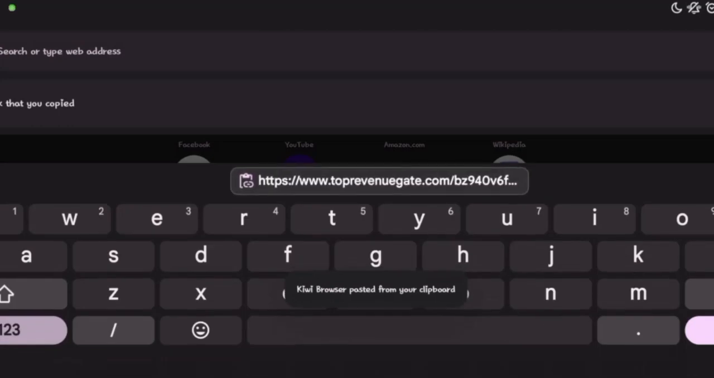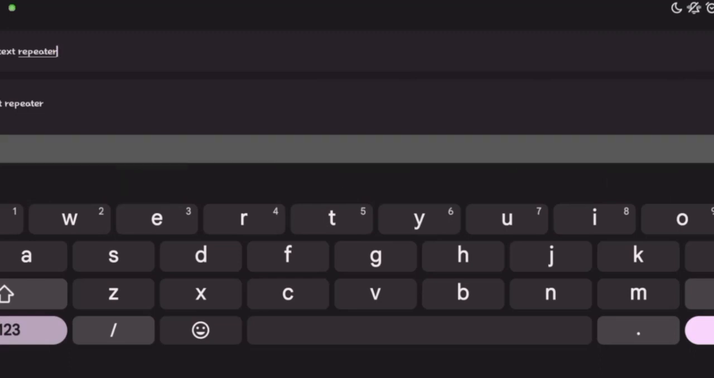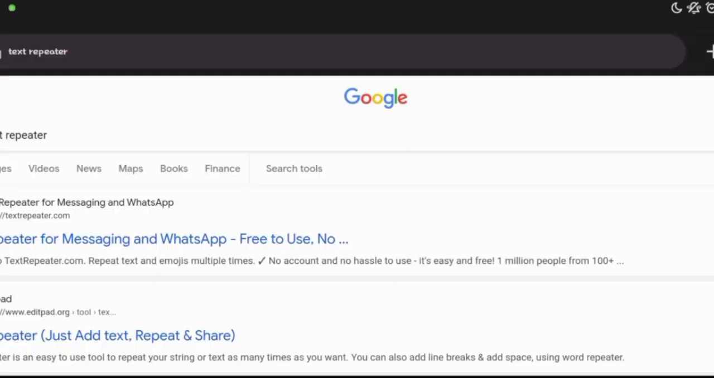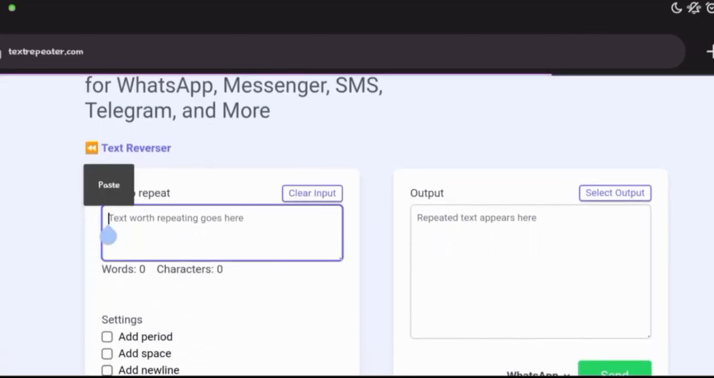On this new tab, just simply search for the text repeater right now. If you type in the text repeater and click on search, it's going to show you a series of search results, and you just simply select the first option. If you select the first option, guys, it's going to take you to the textrepeater.com website, where you just want to paste in your Adsterra direct link,